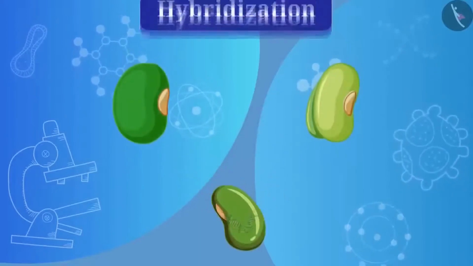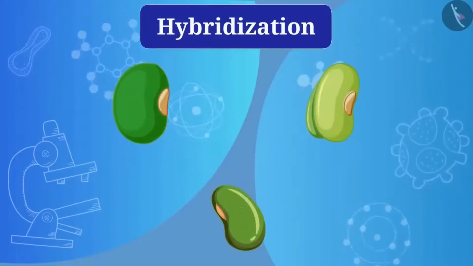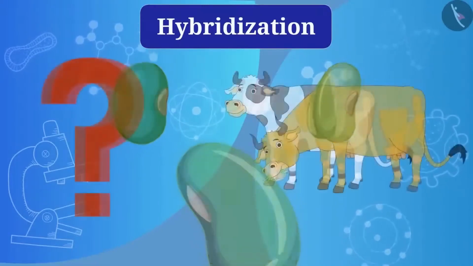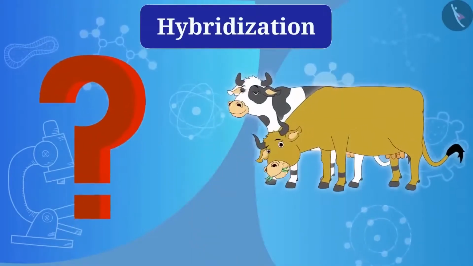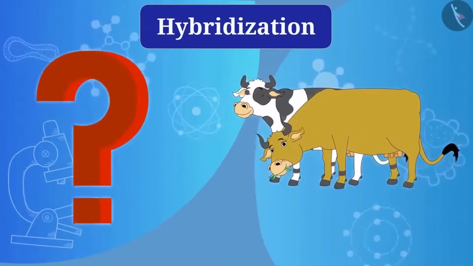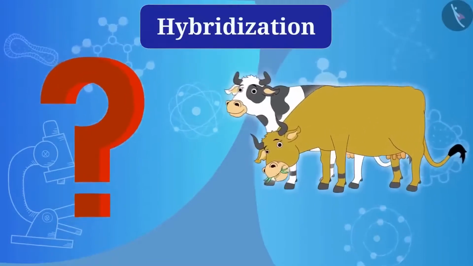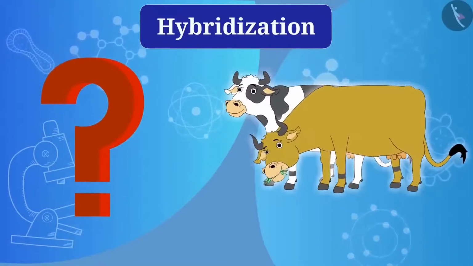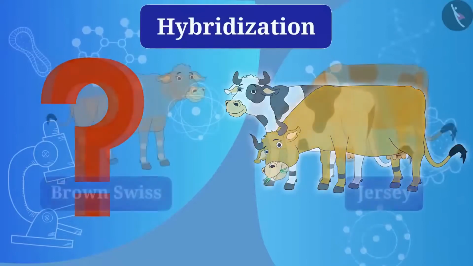Friends, we have known that through hybridization, crops of desired properties can be obtained. Can a species with desired properties be obtained in animals also by hybridization? Yes, friends. Hybridization is also possible in animals.